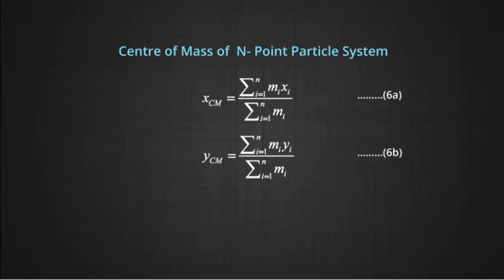Similarly, we can write yCM is equal to summation of mi yi divided by summation of mi, and the z coordinate can be written as zCM is equal to summation of mi zi divided by summation of mi. If one carefully observes the above expressions, the position of the center of mass is a weighted average in which each coordinate is weighted by the mass located at those points.